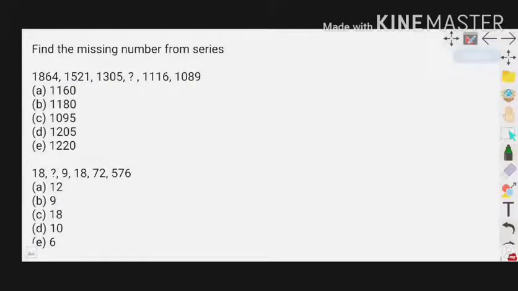This topic is related to number series. Here we have to find a missing number from the series. First question: 1864, 1521, 1305, question mark, 1116, 1089.